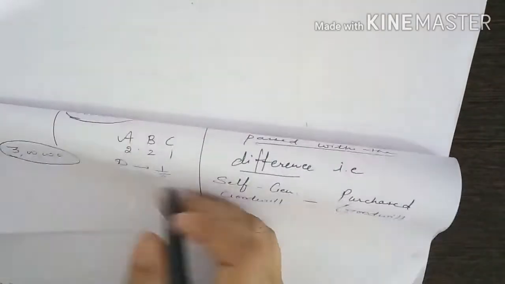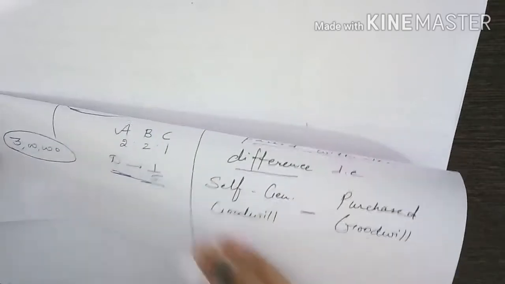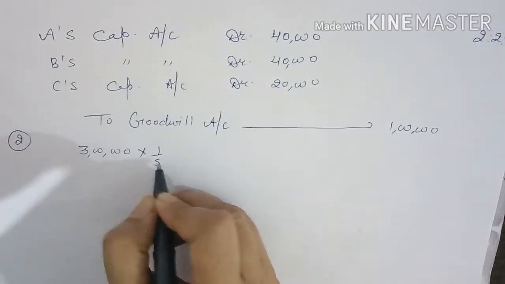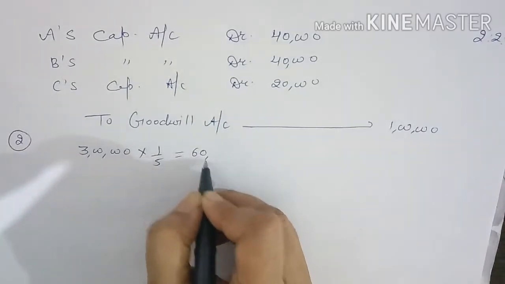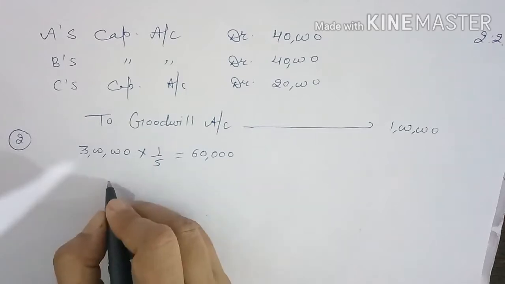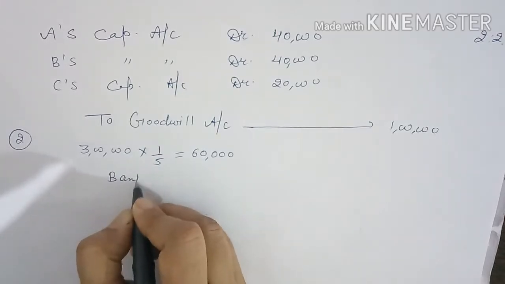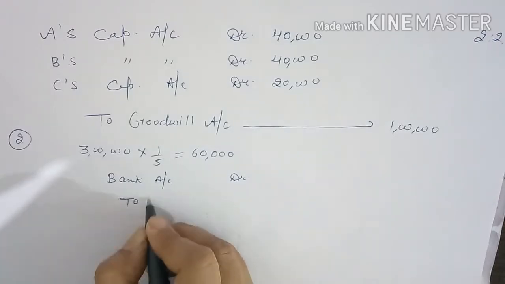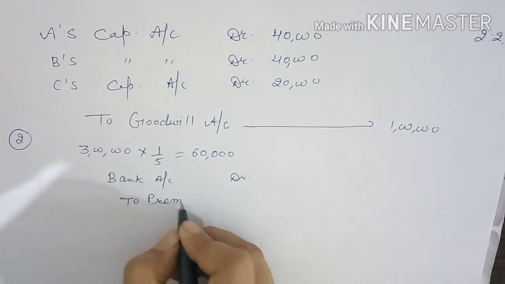Now for the second entry, self-generated goodwill is 3 lakh and how much is D's share? D is coming for how much share? He is coming for 1/5 share in the profits. Here we have assumed D is coming for 1/5 share. So 3 lakh multiplied by 1/5. How much premium he will bring? 60,000. So your entry will be bank account debit to premium for goodwill.